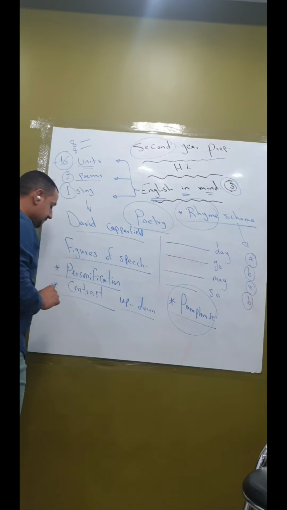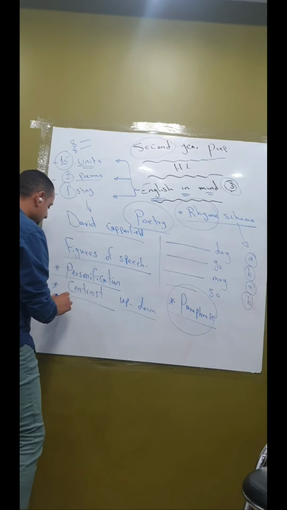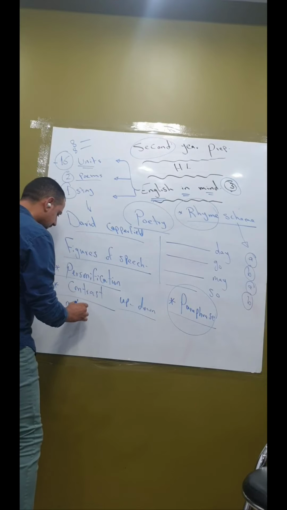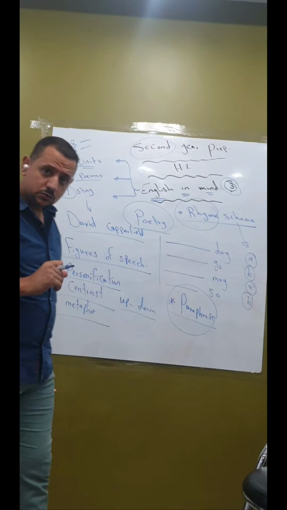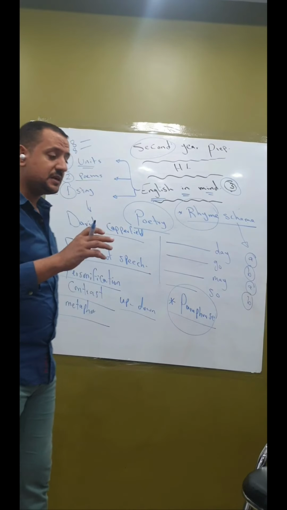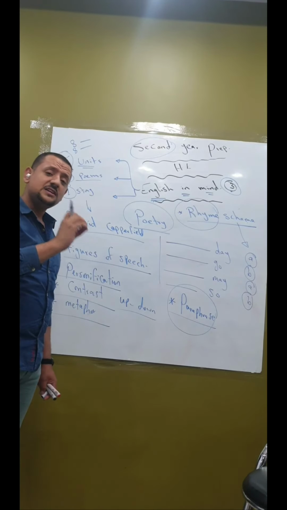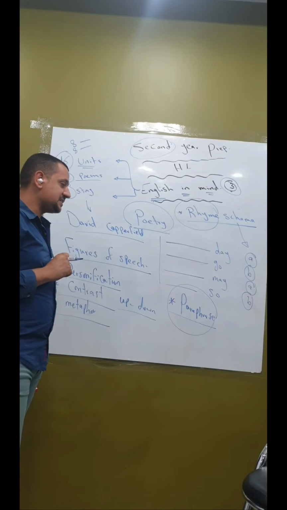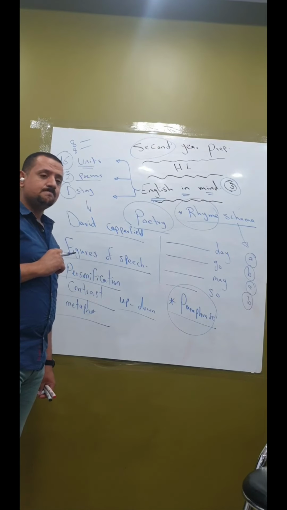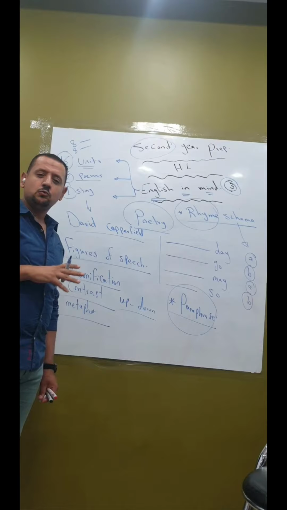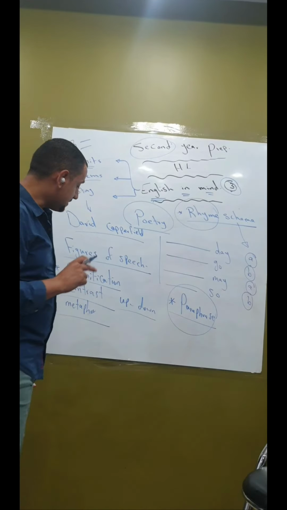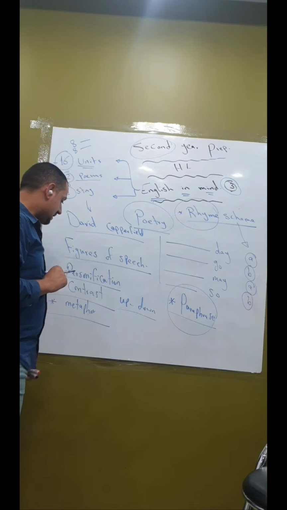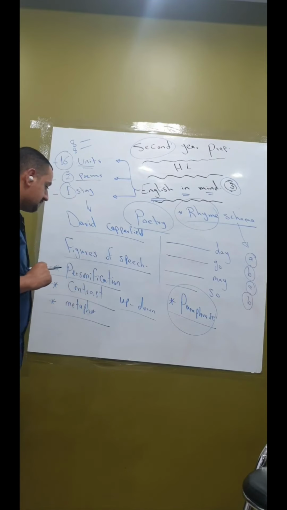And number 3, we have metaphor. Metaphor means that the poet gives a description of something, but it doesn't mean the literal meaning of the word. For example, I say, Ahmed was a lion today. I don't mean that he was an animal, but I mean that he was brave. So I give it the description of metaphor.